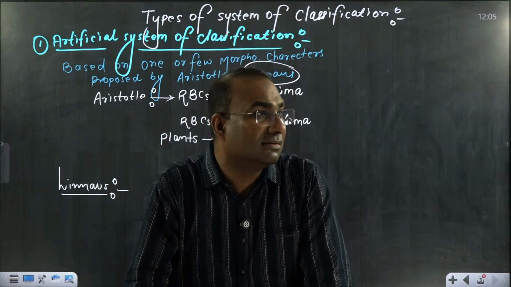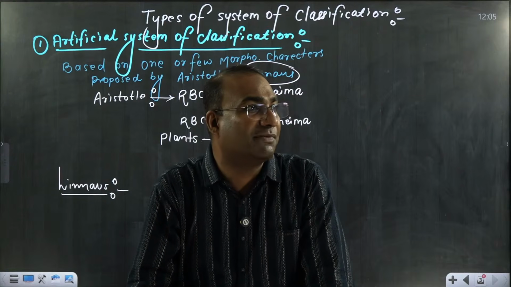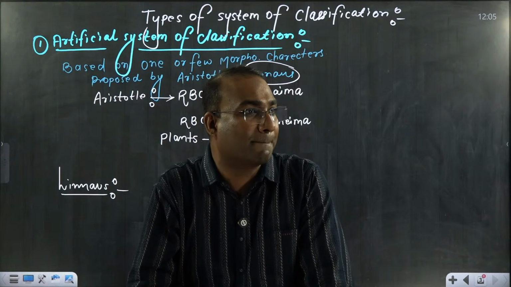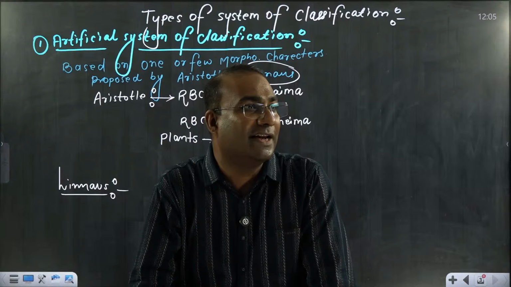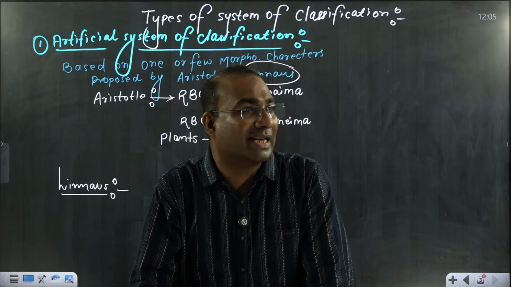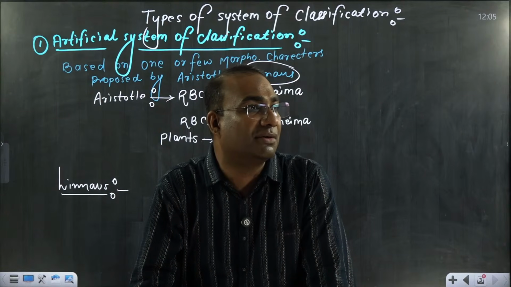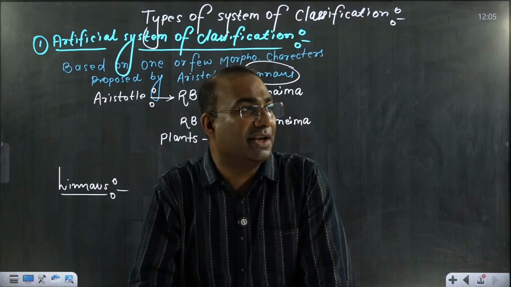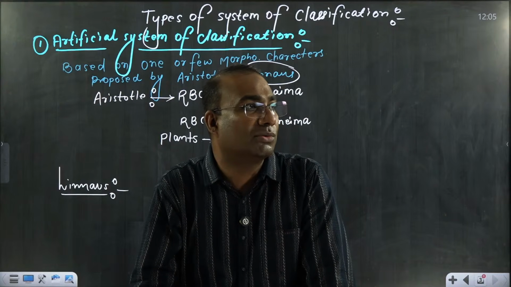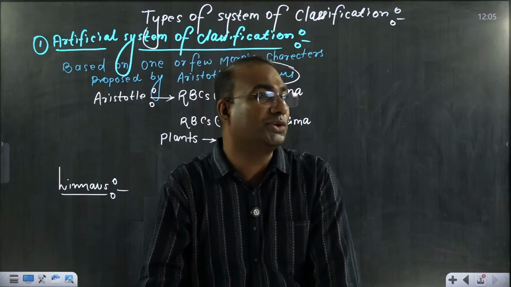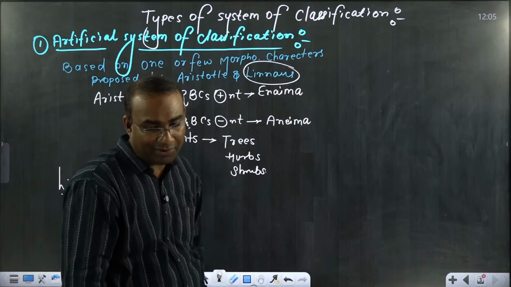First one is the generic name, second one is the specific epithet. Then in biological classification also he introduced a two kingdom system of classification. And again he came in our plant kingdom chapter also, where he is also doing classification.